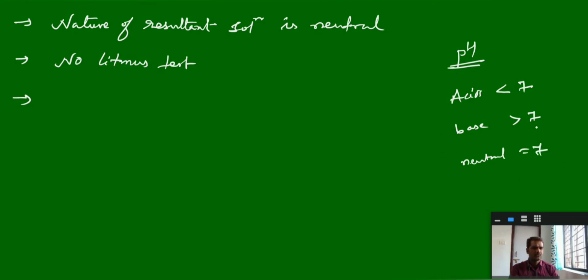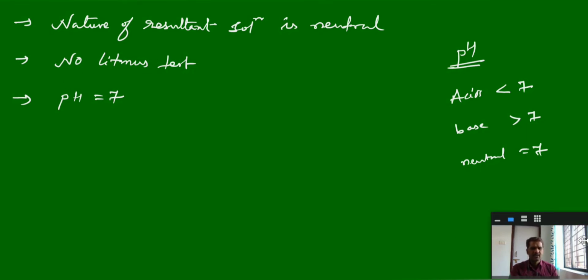This is generally at room temperature conditions. Similarly, for the salt made from a strong acid and strong base, the pH is almost equal to 7. So these are a few characteristic properties of the salt of strong acid, strong base, just remember.